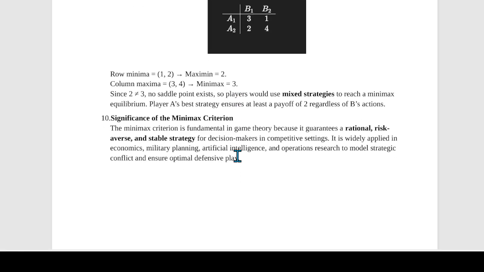Now why is this important? This is important because the minimax approach is widely used, because it ensures stable and defensible strategies. It helps in risk-averse decision making, that is away from risk. मतलब application will be that it is applied in economics, negotiations, military planning and AI, for example chess algorithms. Okay, so that is what best strategy and minimax criterion was.